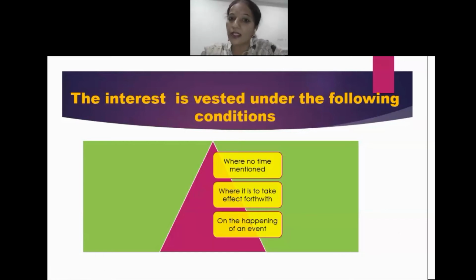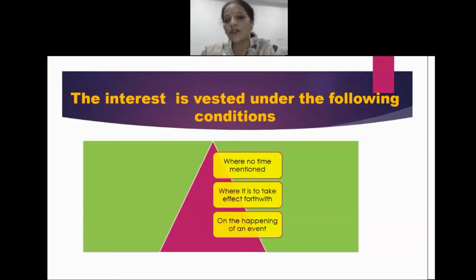Next, the interest is vested under the following conditions. We would say that the transferee gets an interest that is vested in nature when there is no time mentioned, second, where it is to take effect forthwith, and third, on the happening of an event. So students, the interest is said to be a vested interest when in the contract there is no time mentioned, when it is to take effect forthwith, that is to say, if it is mentioned that the transferee is going to get the interest in the property with an immediate effect.